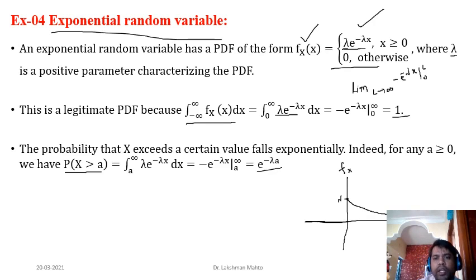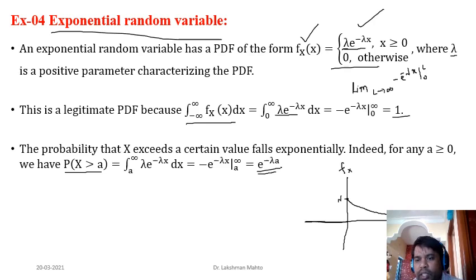Here you can easily see that things are very interesting: the probability of the tail in the case of an exponential random variable is exponential in nature. Exponentially you can calculate this probability. So directly you don't need to apply the integral always. Directly you are getting this formula, and this formula is very easy to understand.